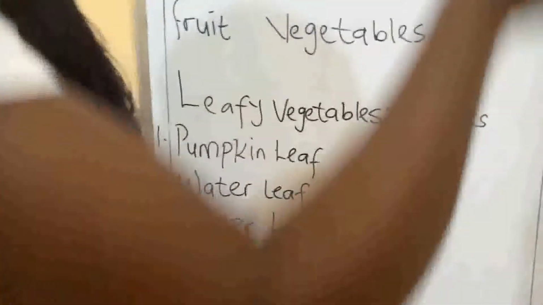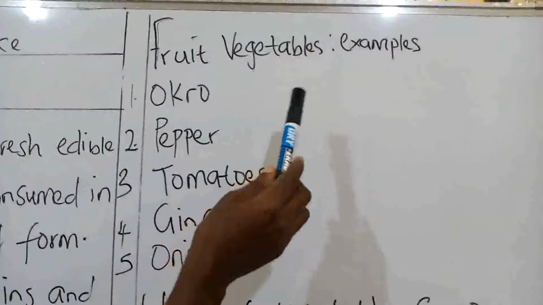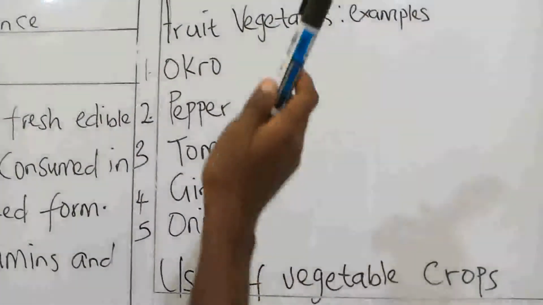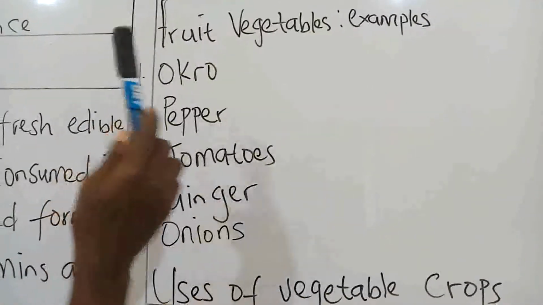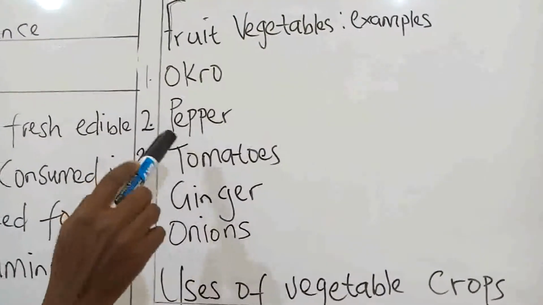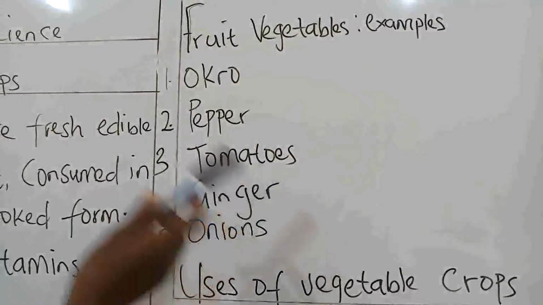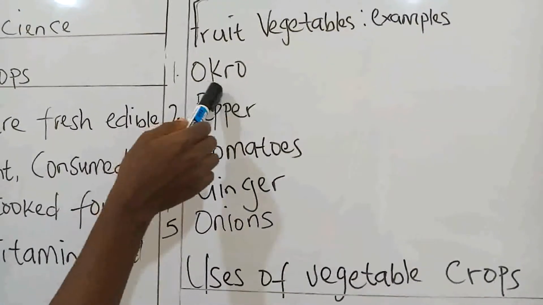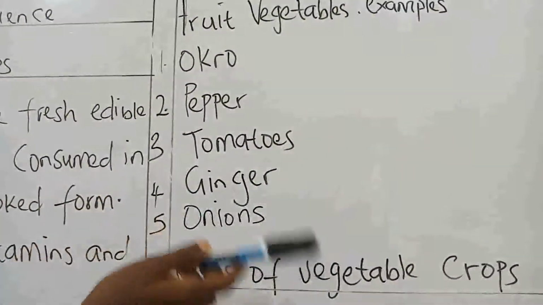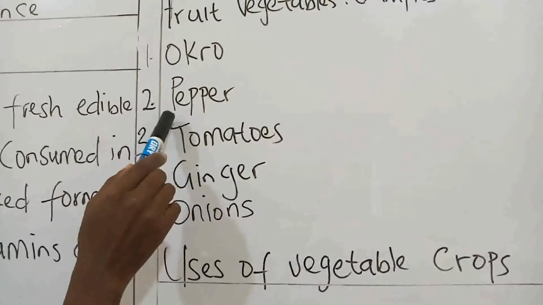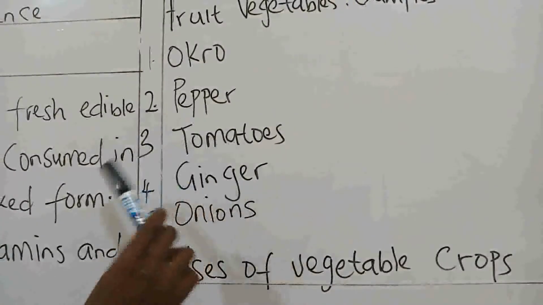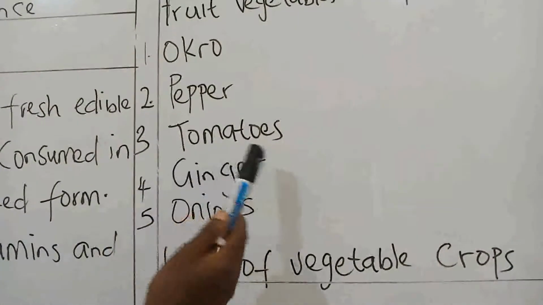Now the next thing we are going to look at is the fruit vegetables. Some of the examples of the fruit vegetables are outlined here. Number one, okra, which I showed you earlier on. Number two, pepper. Number three, tomatoes.